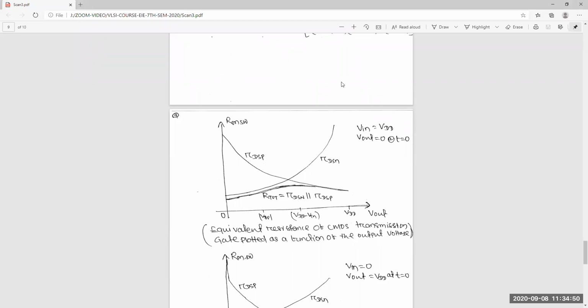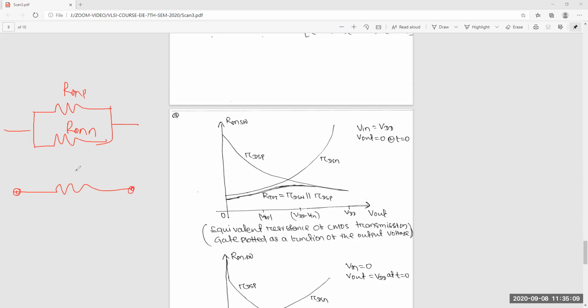If two resistors are in parallel, this is your input, this is your output. Suppose this is RONP and RONN. Then what is the equivalent resistance? R1 into R2 by R1 plus R2. So this is parallel or not? Yes, sir. So parallel means it decreases resistance or not? Yes, sir. Okay, now come to that plot.